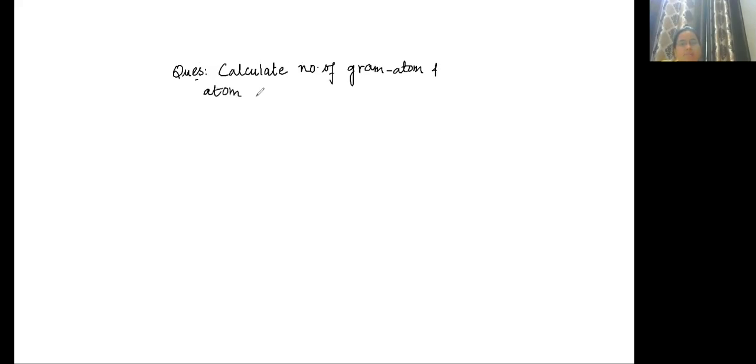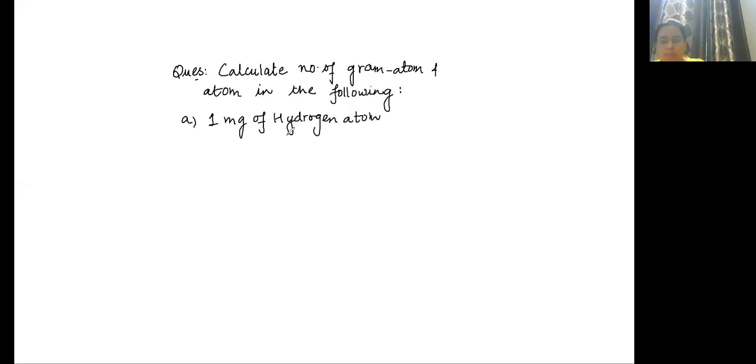A: 1 milligram of hydrogen atom. B: 40 kg of neon atom, right?